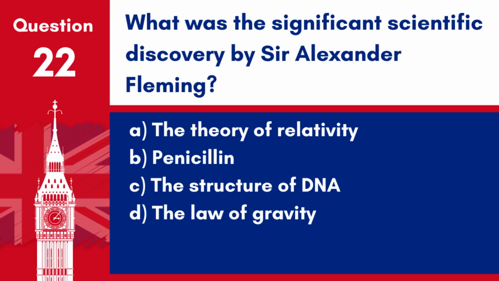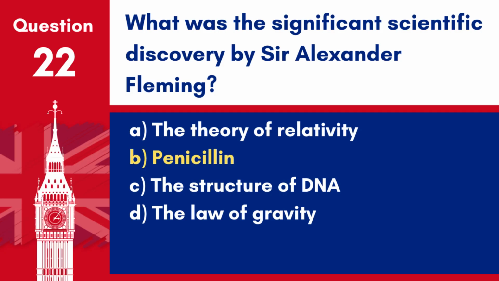Question 22. What was the significant scientific discovery by Sir Alexander Fleming? A. The theory of relativity. B. Penicillin. C. The structure of DNA. D. The law of gravity.